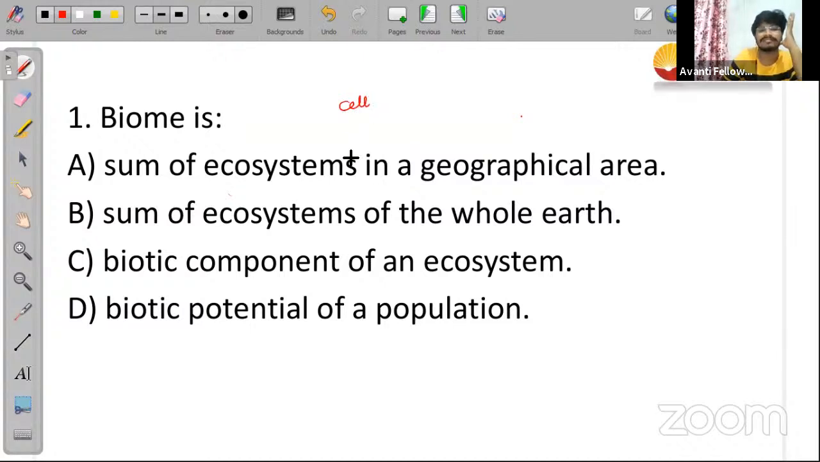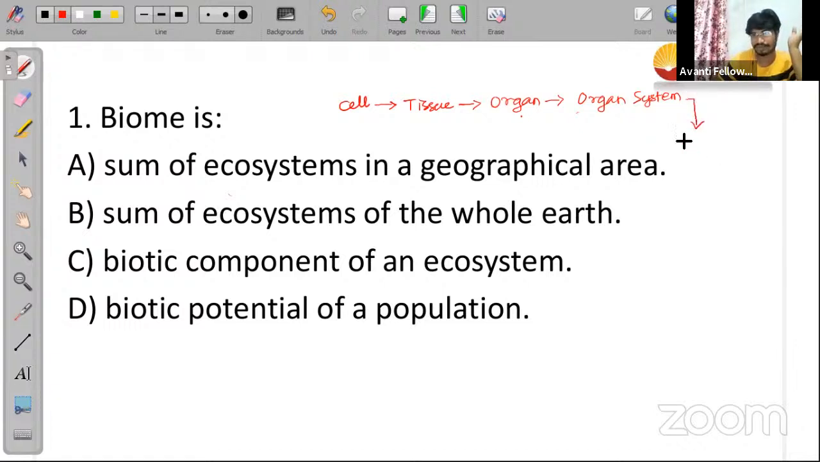A group of cells combining together will form a tissue. In the same way, a group of tissues will form an organ, and a group of organs communicating with each other and performing a similar function will be called an organ system. Many organ systems, that is your circulatory system, digestive system, excretory system, nervous system, all these are organ systems, and different organ systems bind together and form an organism.